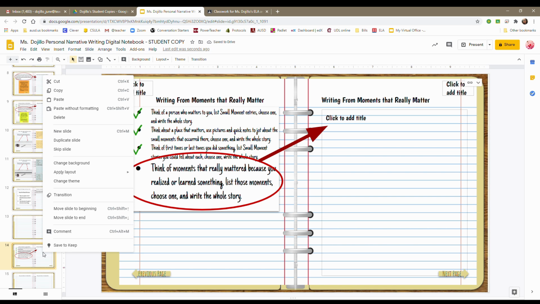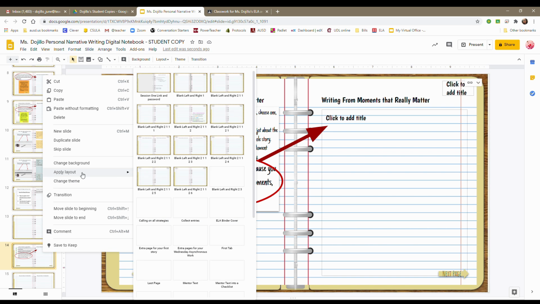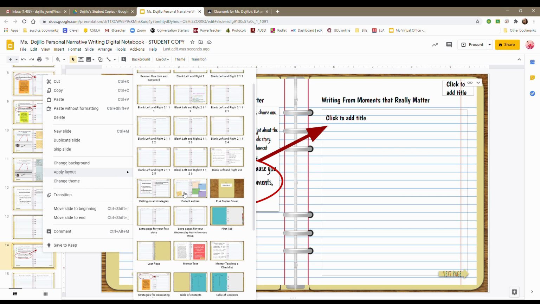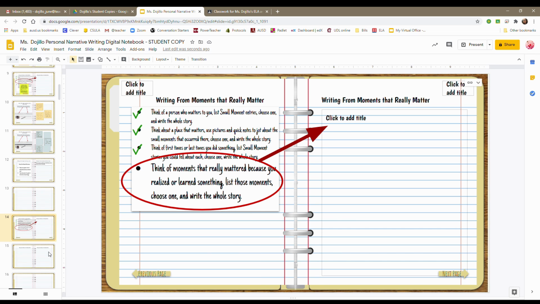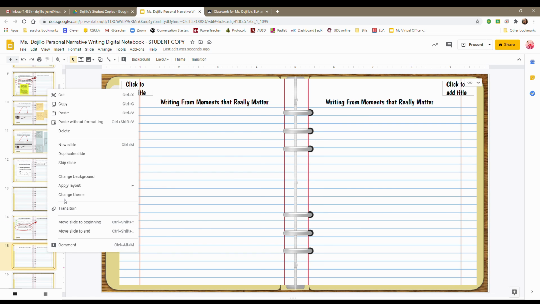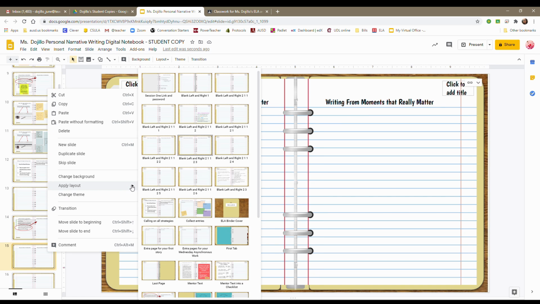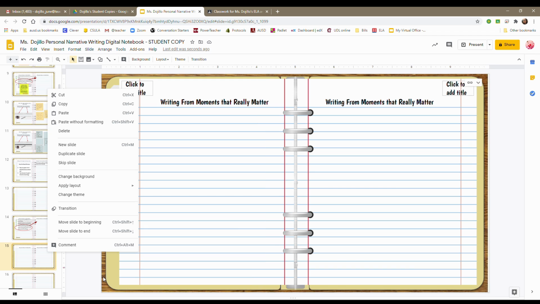And then I'm going to right click slide 14. I'm going to apply a layout that is titled Writing from Moments That Really Matter. I'm going to click it and apply it. Then I'm going to right click slide 15, and I'm going to give myself an extra page, and that is any blank page.